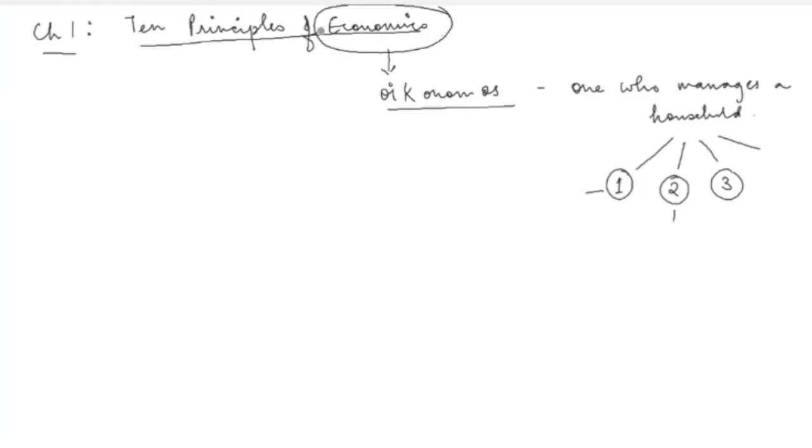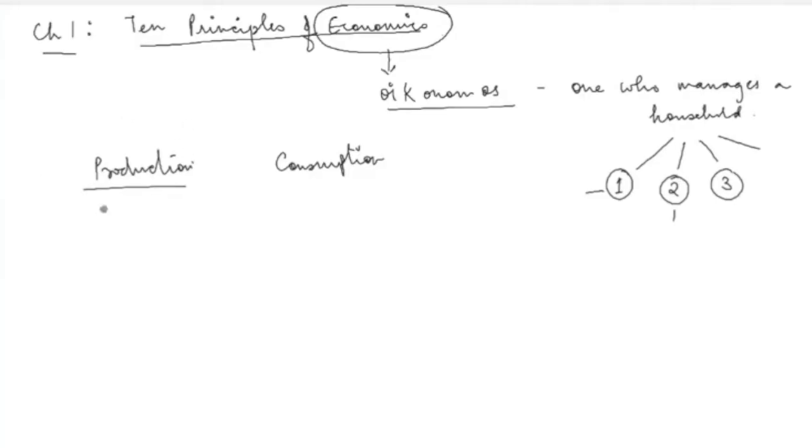Similarly, an economy is not very different from how a household operates. Even in an economy, there are certain categorizations made of groups of individuals. There will be a group involved in the production setup, producing certain goods and commodities. There will be one category of people involved in the consumption of goods and services produced by the producers.